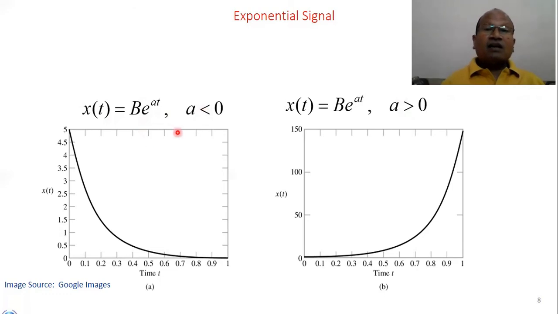In the same signal, when we make a greater than 0, meaning this small a is a positive value, the signal will become exponentially rising. So both are examples of exponential signal. What is important is that the signal is varying exponentially by changing the independent variable, time, here.